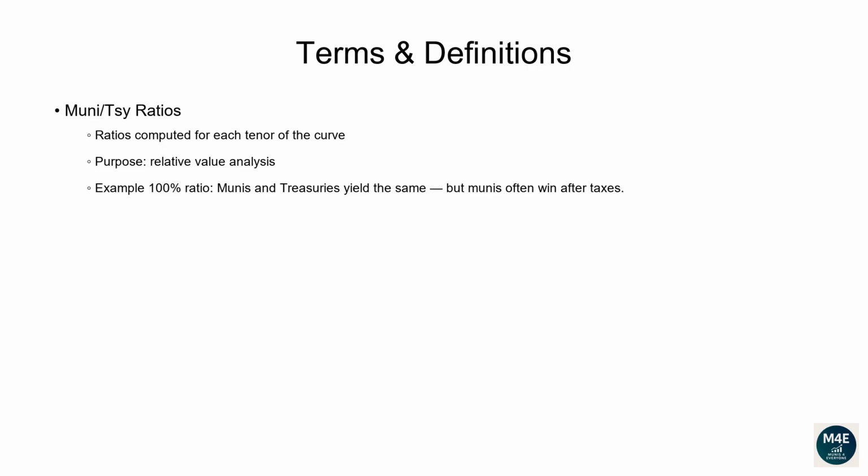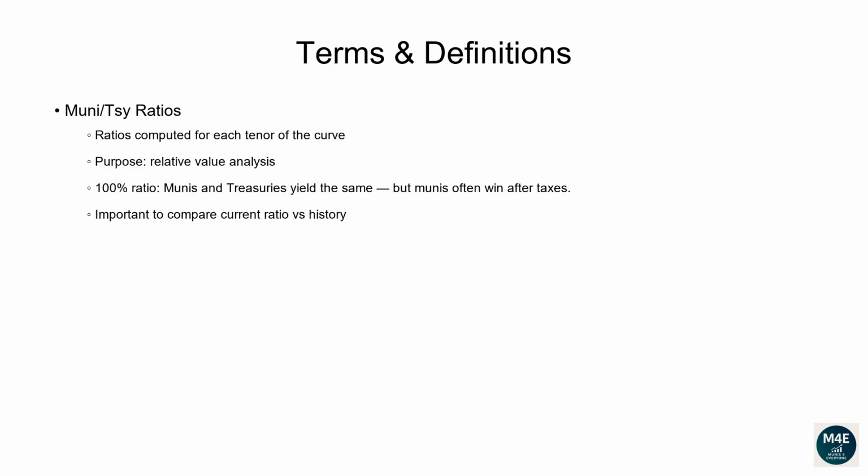If, for example, the 30-year ratio is 100%, that means the 30-year tax-exempt Muni yield is the same as the 30-year Treasury yield. However, the Treasury yield is taxed, whereas the Muni yield usually is not. Hence, in this case, you'd be better off holding a Muni bond. In general, if the ratio is below 100%, one may think Munis are rich compared to treasuries.